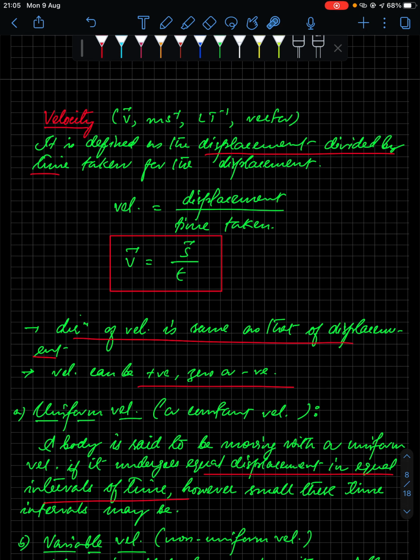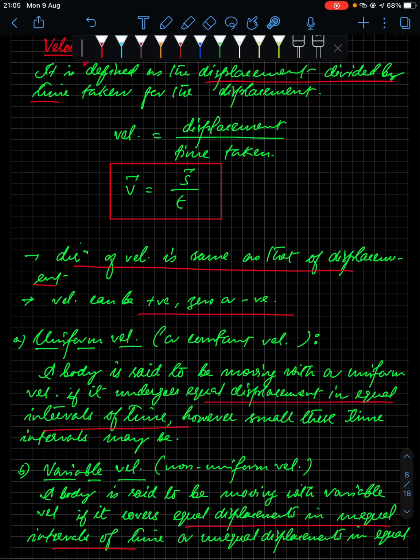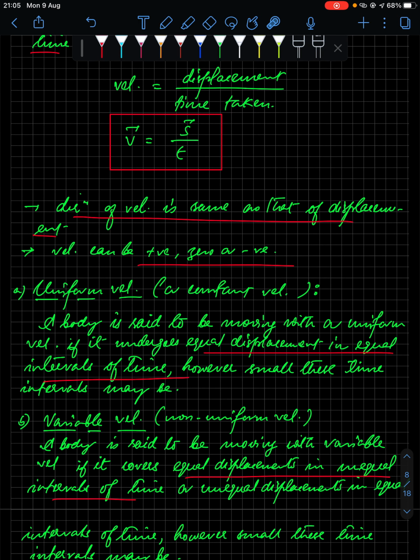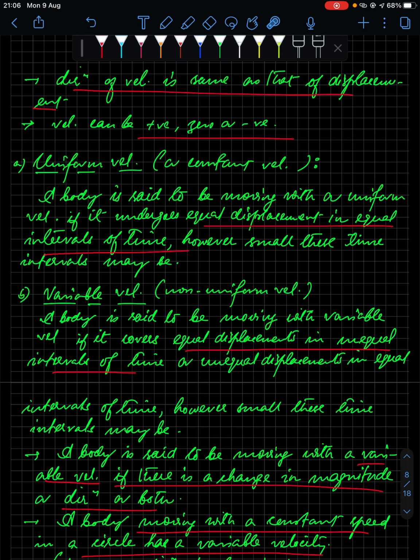So we come to velocity next. Velocity is a vector quantity, so the unit is meter per second, and the dimension is LT to the power minus 1. It is displacement divided by time, that is the relation v vector equals s vector divided by t. The direction of velocity is the same as that of displacement. And as I told you before, vector quantities can be positive, negative or zero.